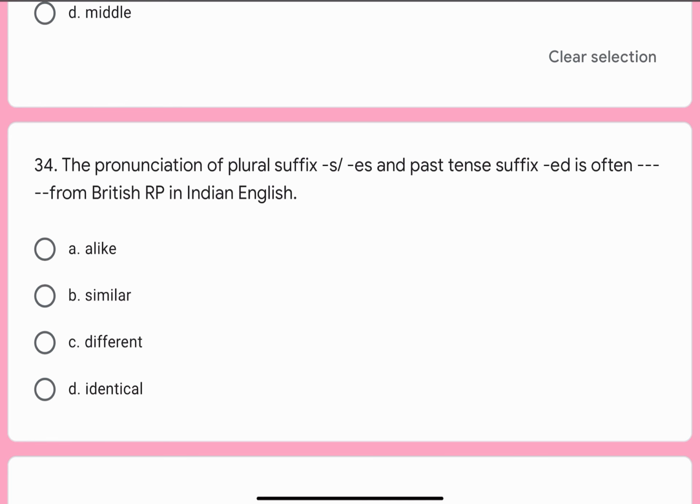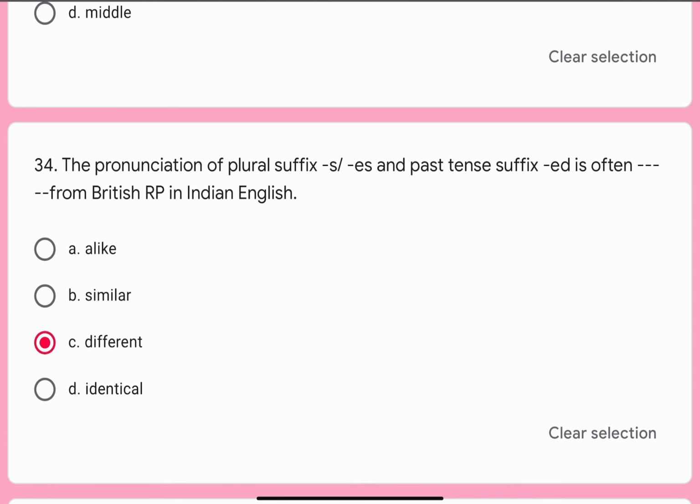The pronunciation of plural suffix dash s or dash es and past tense suffix dash ed is often dash dash from British RP in Indian English. Options are A. Alike, B. Similar, C. Different, or D. Identical. Correct option is C. Different.